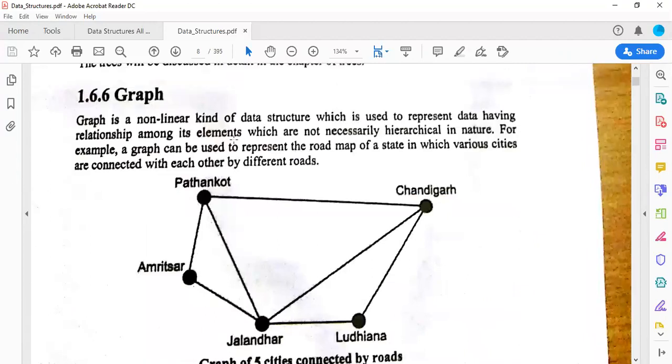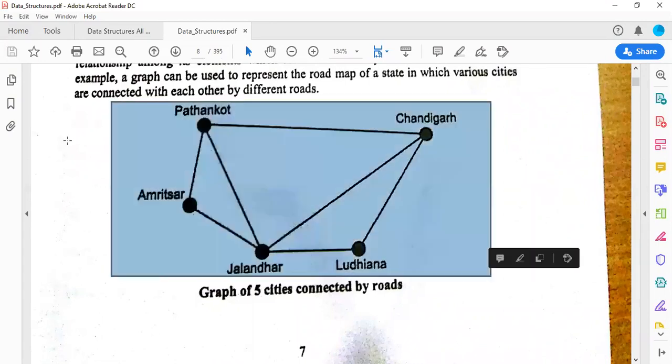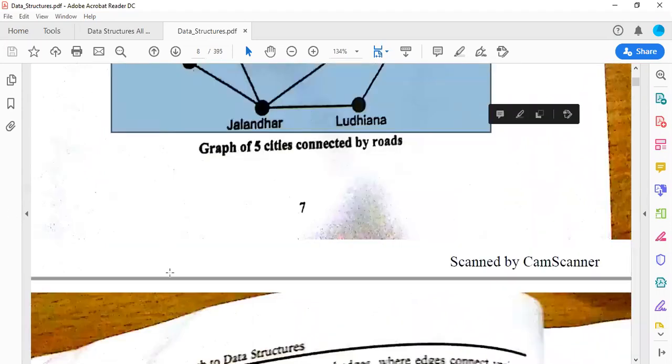Then we have graph. This is a non-linear kind of data structure used to represent data having relationships among its elements which are not necessarily hierarchical in nature. For example, here is a graph of 5 cities connected by roads: Pathankot, Amritsar, Chandigarh, Jalandhar and Ludhiana. These 5 cities are in Punjab, so they can be connected with each other by different roads. So this is your graph.